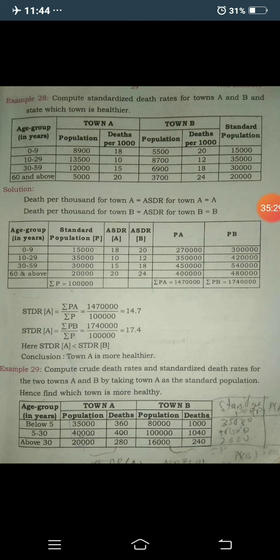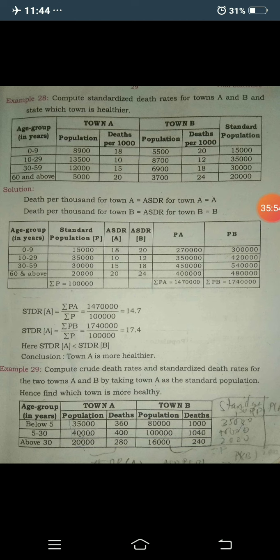Already they are given here as deaths per thousand for capital A, and the town B related ASDR is also given as deaths per thousand: 20, 12, 18, 24. Okay, these two are considered as A and B.